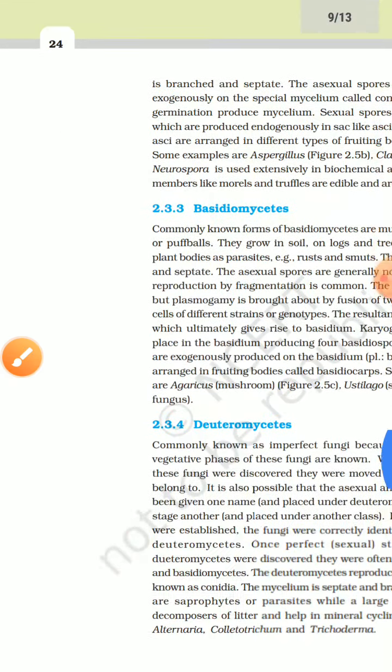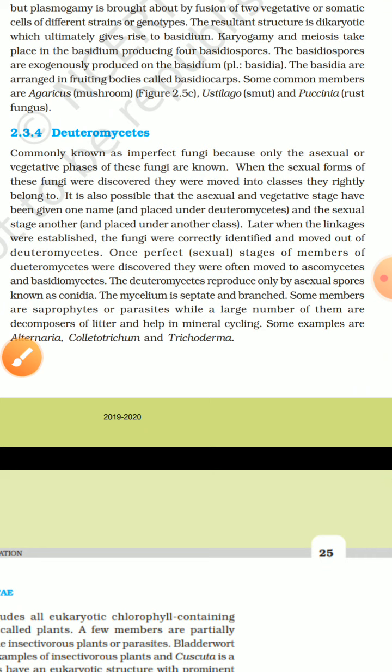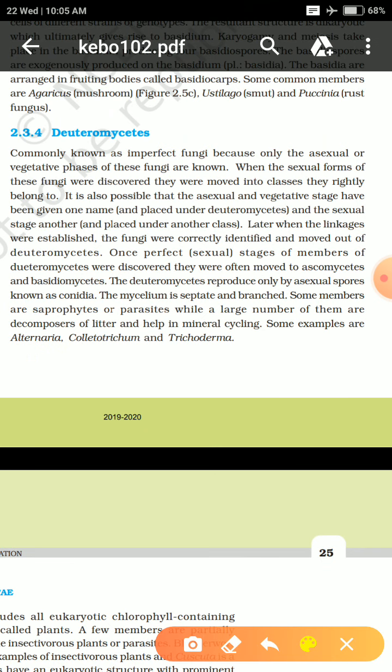Okay, now if we consider deuteromycetes, most of them are saprophytes and parasites, but they are also good decomposers of litter. Litter here means the waste. They are good decomposers of waste. It is very much useful in mineral recycling. Some of the examples are Alternaria, Colletotrichum, Trichoderma. These are the examples of deuteromycetes.